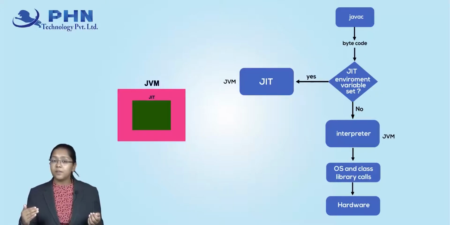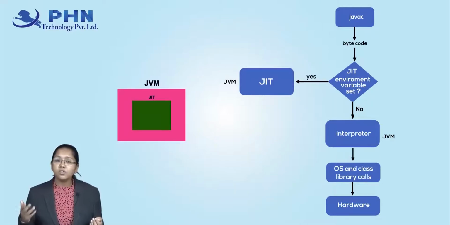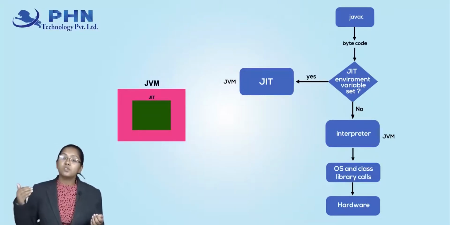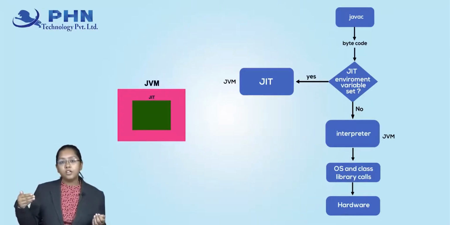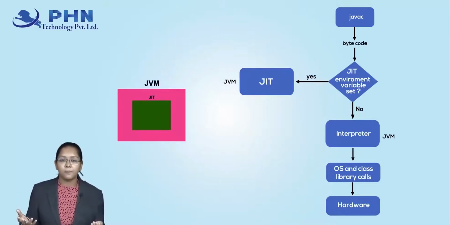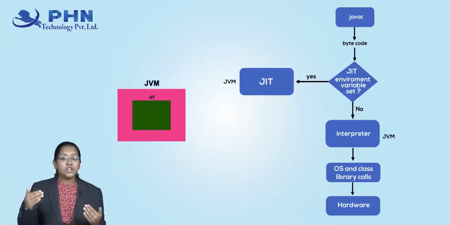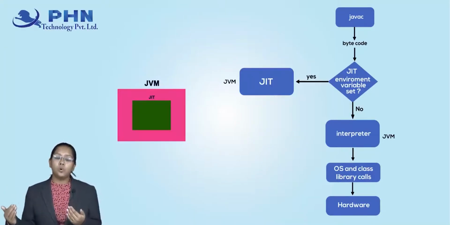Which code is readable by your machine? Binary code. So now I have to convert this bytecode to binary code, right? This bytecode is getting converted into binary code, and then it is passed to your machine, which is now readable by the machine. So this is the process, and this is how your JVM and JIT works.